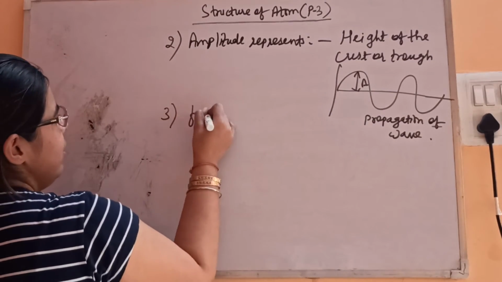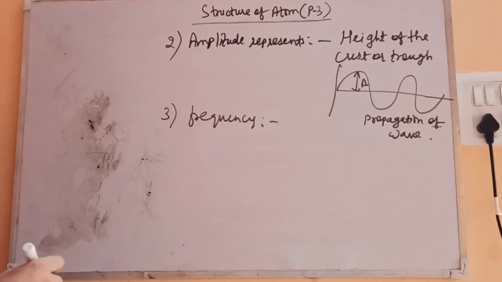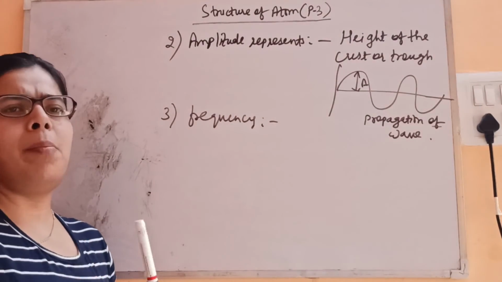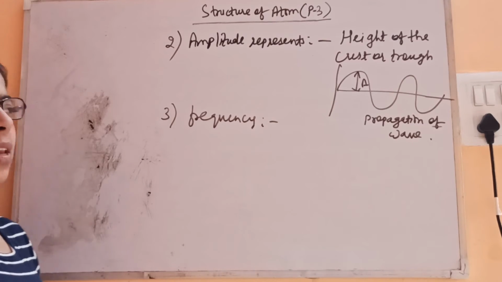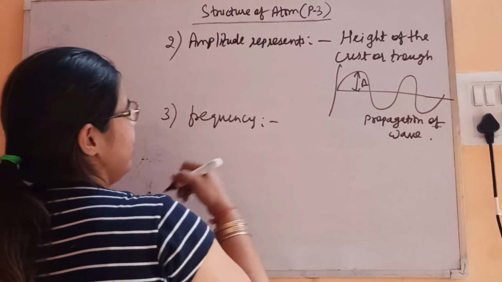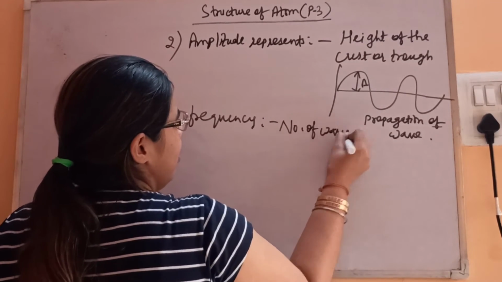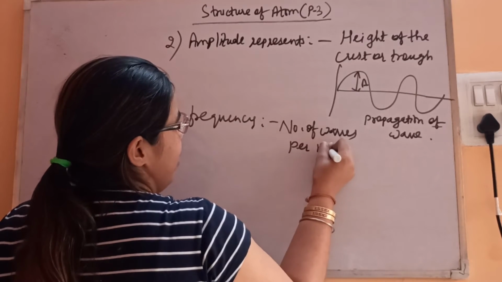Next is frequency. All of you know what frequency is. With respect to waves, frequency is the number of cycles per second. But here we are not talking about cycles, we are talking about waves, so you can say it is the number of waves per unit time.